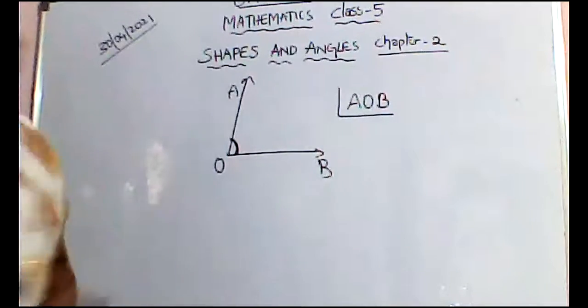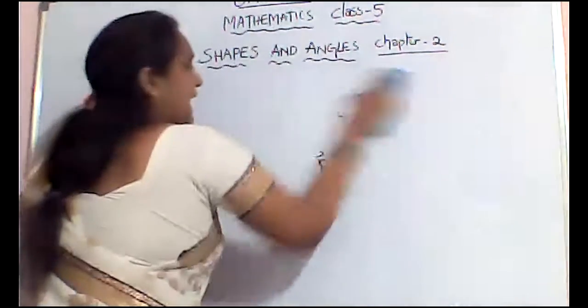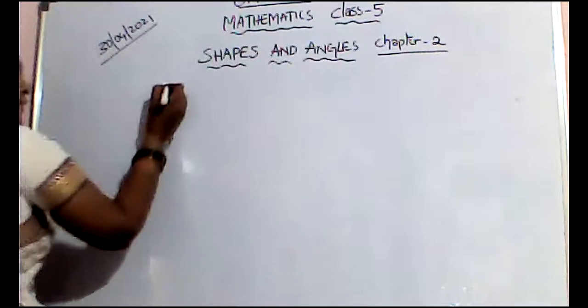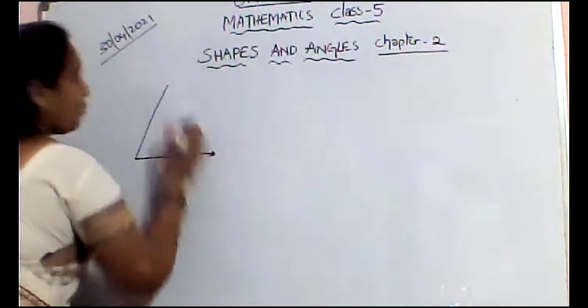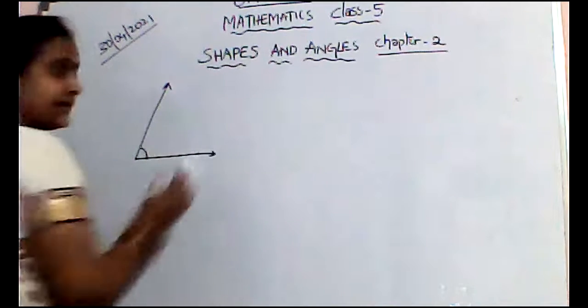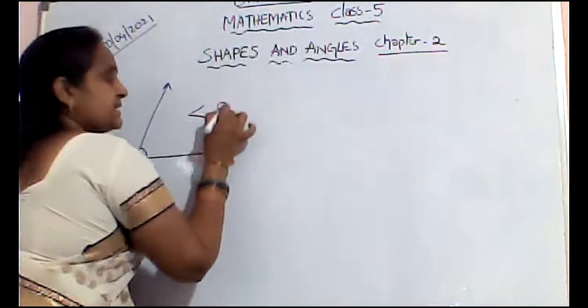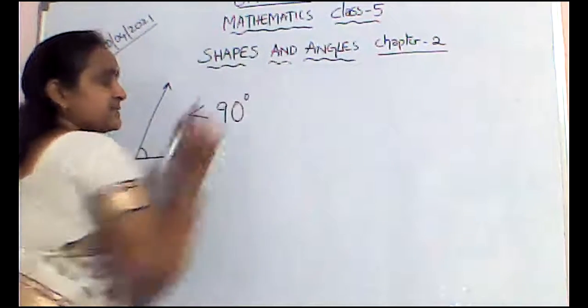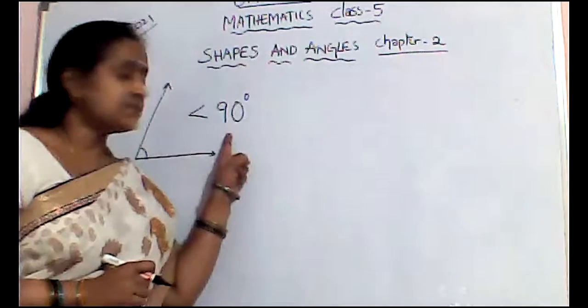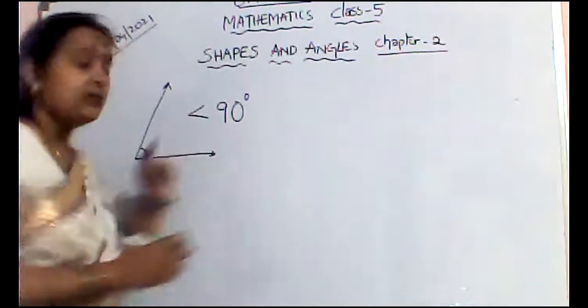Now here in angles we have some types of angles. First one is acute angle. What is an acute angle? It measures less than 90 degrees. If it measures less than 90 degrees, this angle is called an acute angle.